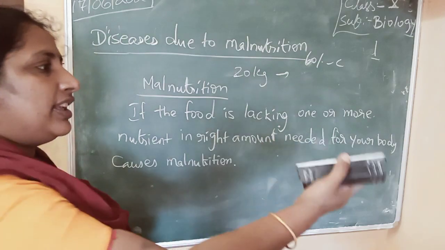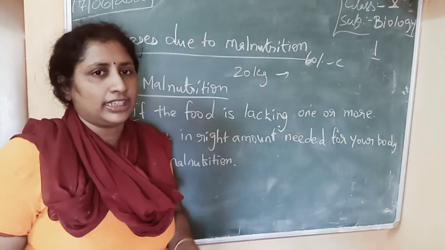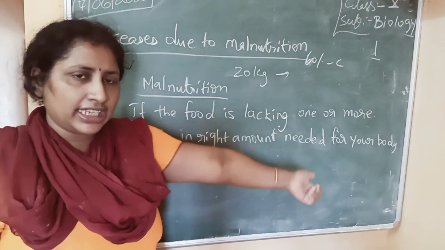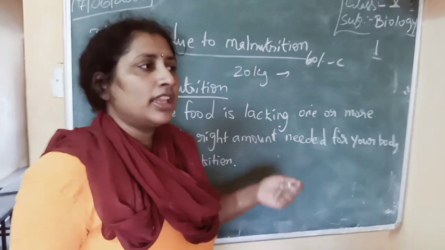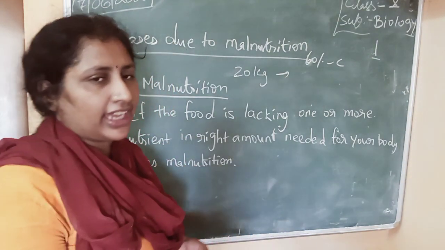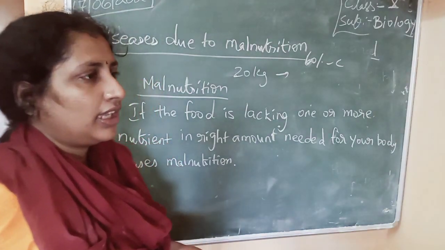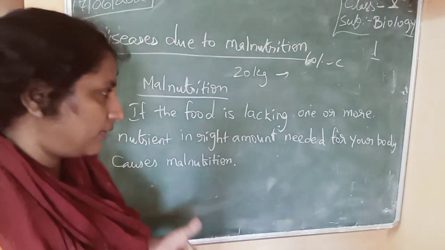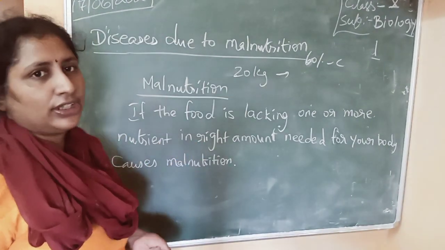Suppose she needs 60% of carbohydrate, I need only 40% of carbohydrate. That differs upon the body weight and the age of the person. So if you are not taking the food needed by your body in the right amounts, that will cause malnutrition.